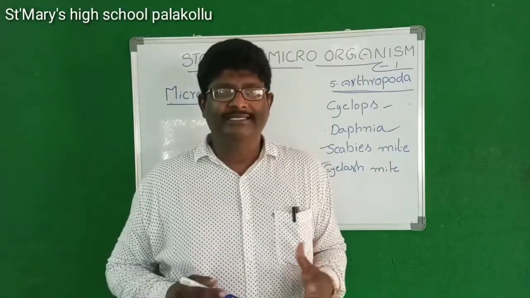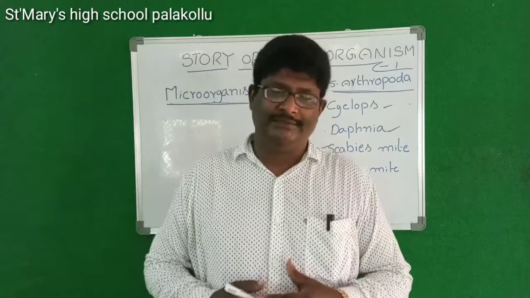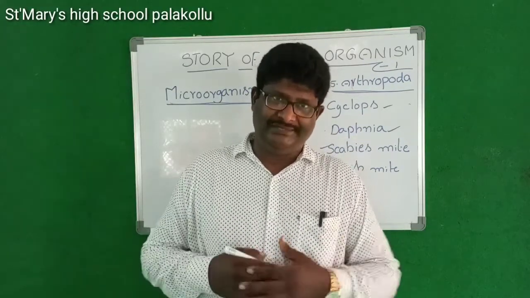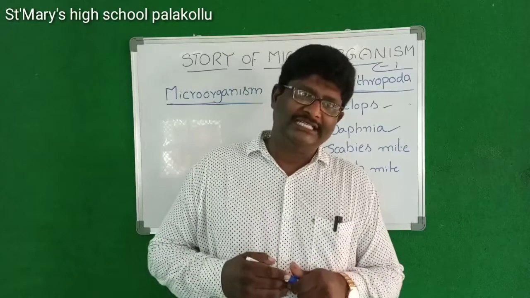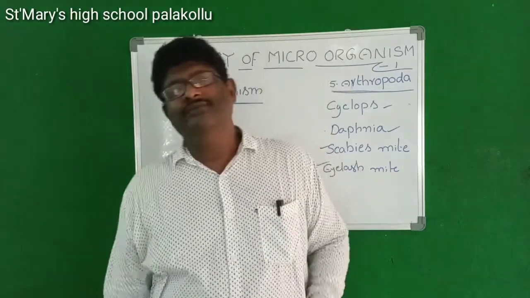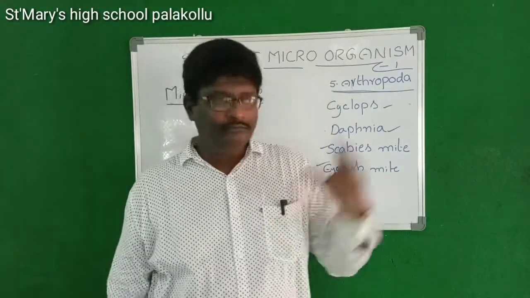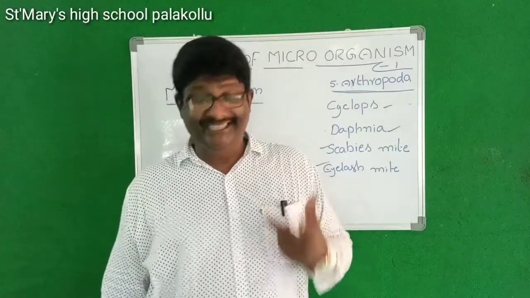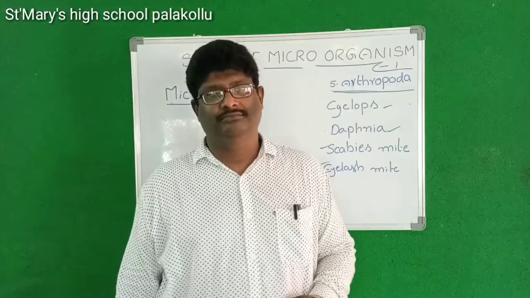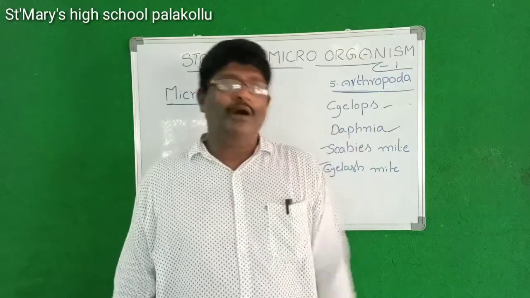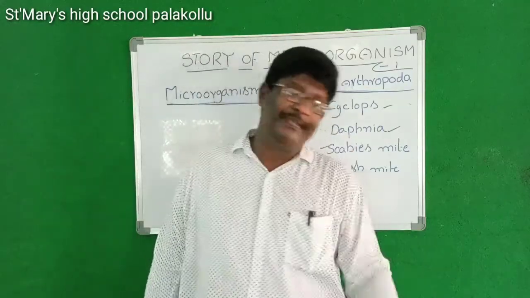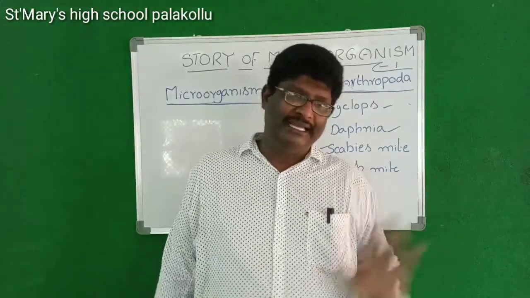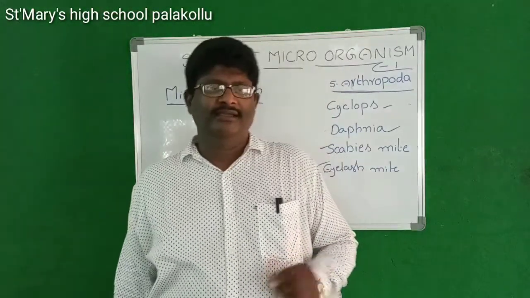So if you want to see microorganisms, we have to do an activity. For that, what do we have to do? Go near the pond and collect some pond water. In that pond water, there should be some green saplings, it means green pieces.